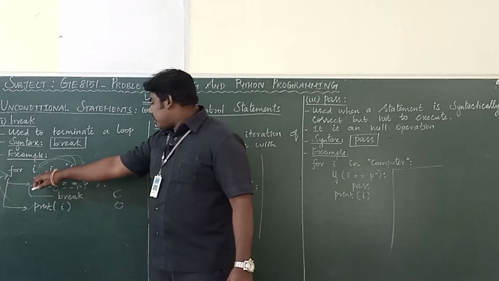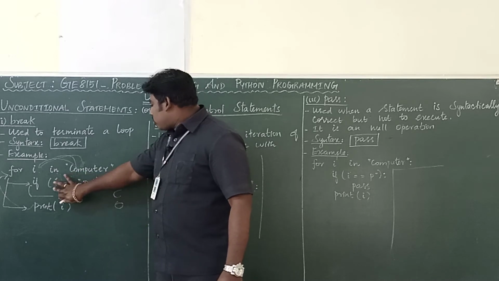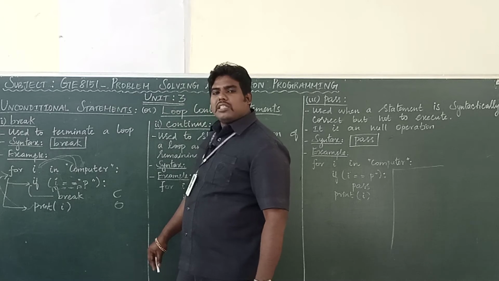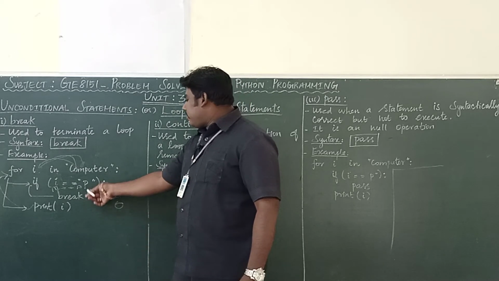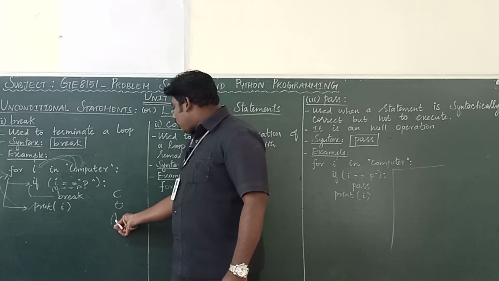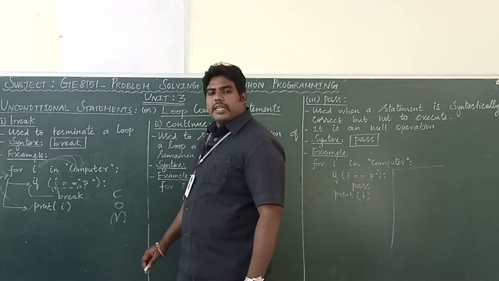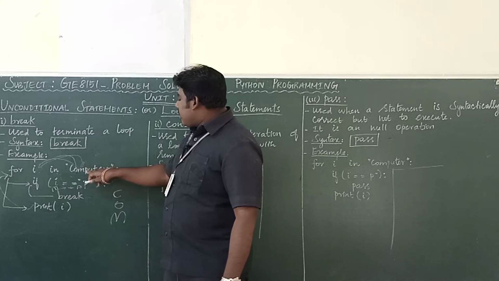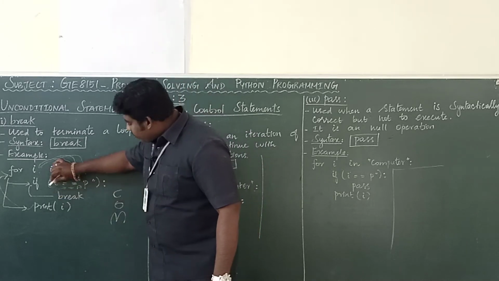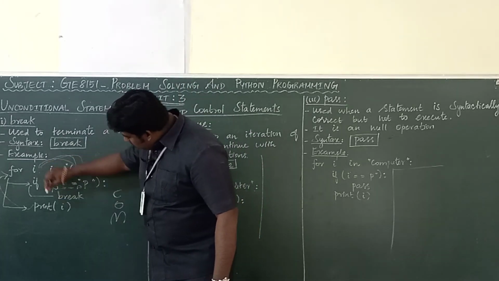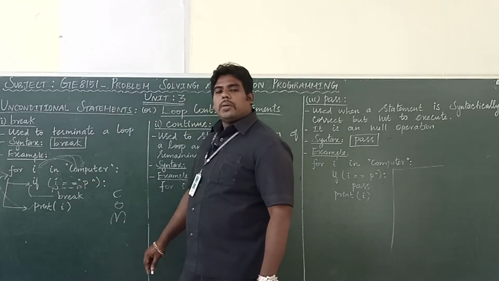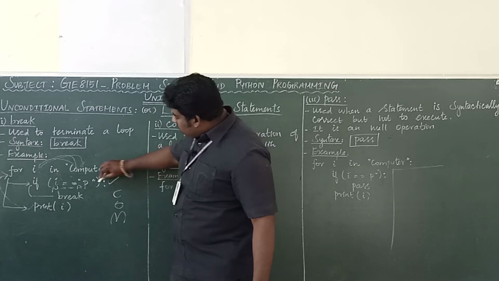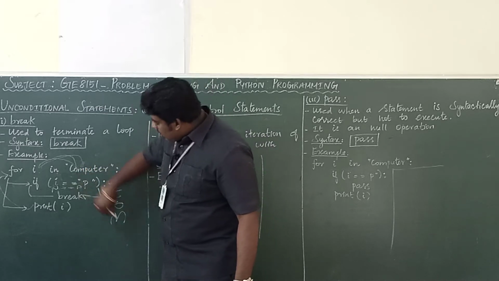Now the third iteration, what's the I value? M. So M equal to P. Condition false. Again break should not be executed. So M will be printed. In the next iteration, I value equal to P. Now P equal to P. Condition true or false? Condition is true. Once this condition is true, this break will be executed.